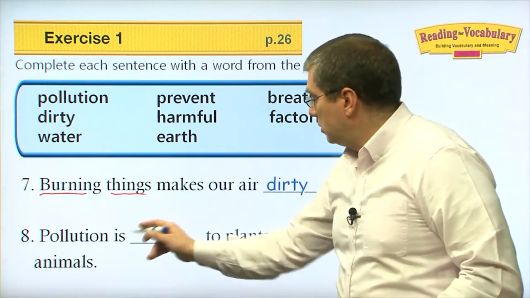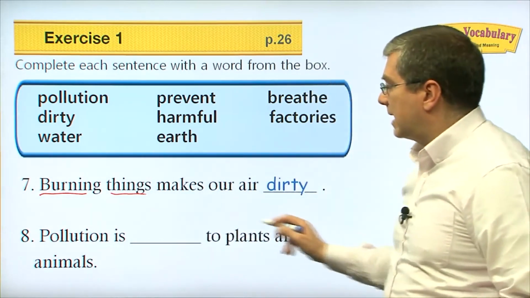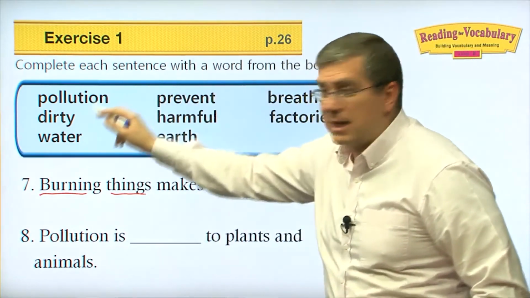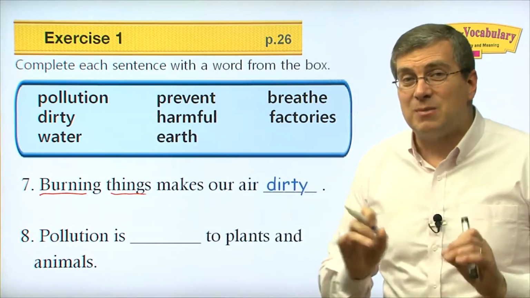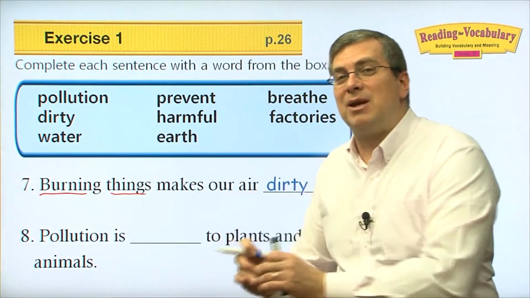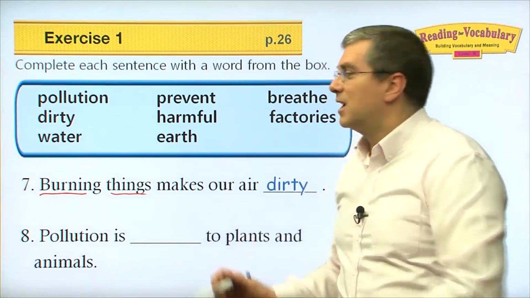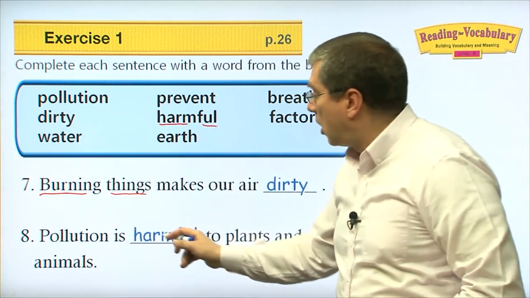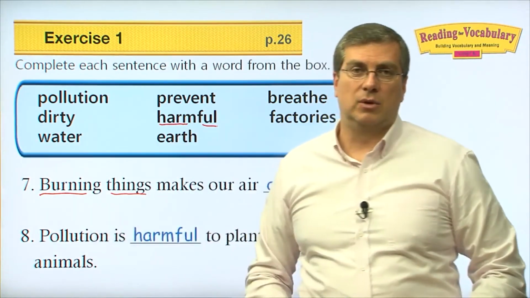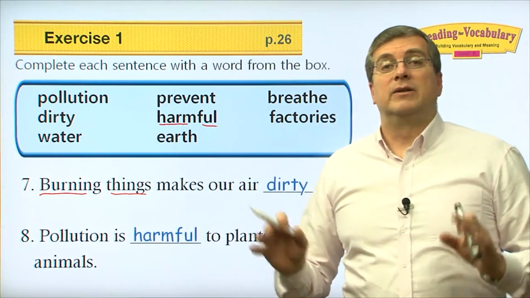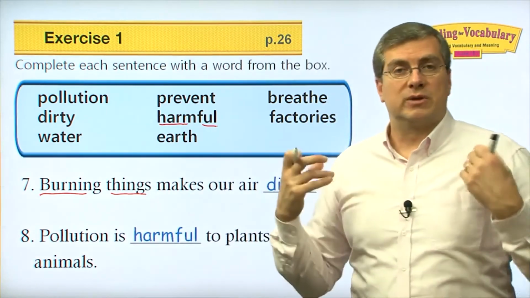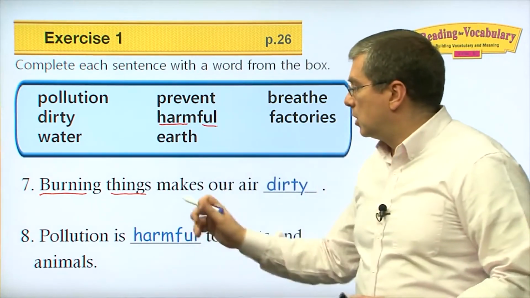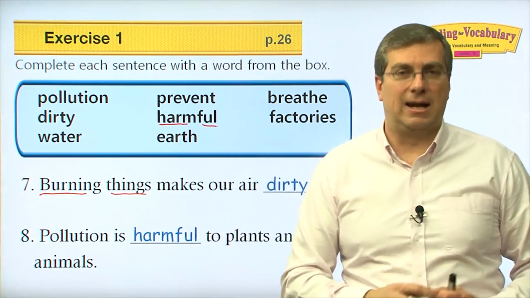8. Pollution is what to plants and animals? Pollution is bad, right? What's another word for bad here? It causes harm. It's bad because it causes damage or it causes harm to something. Of course, we're looking for harmful, right? It causes harm. It is harmful to plants and animals. Of course, pollution is bad to plants and animals. We are animals, so it's bad for humans. It's bad for all other animals. It's bad for plants. Pollution is harmful to plants and animals.